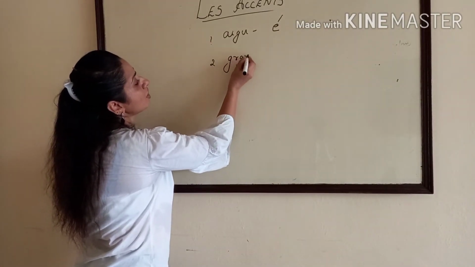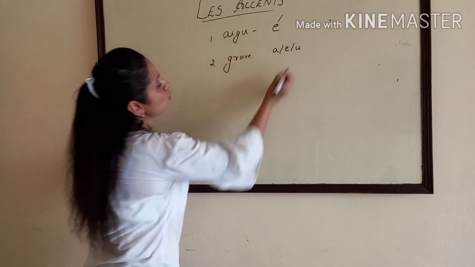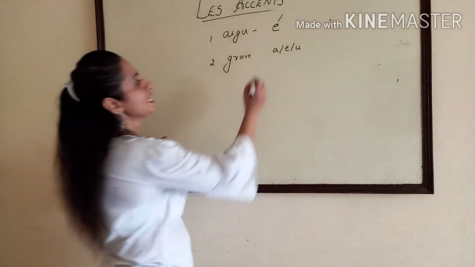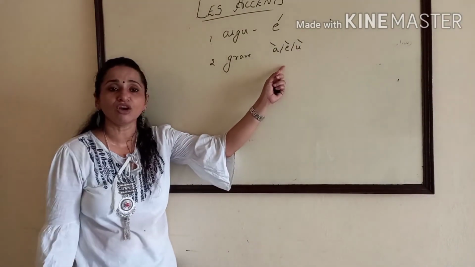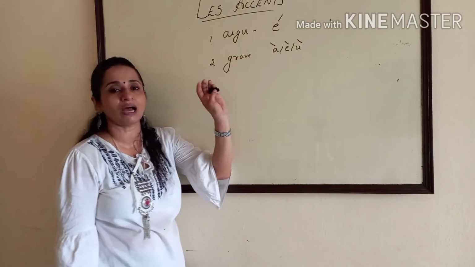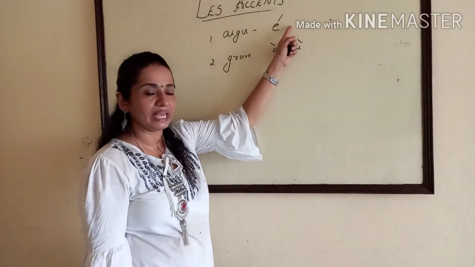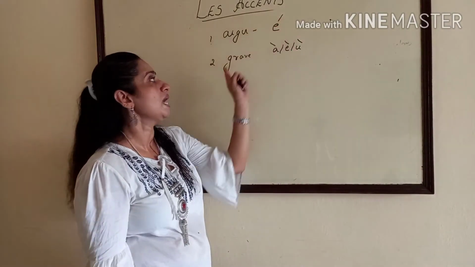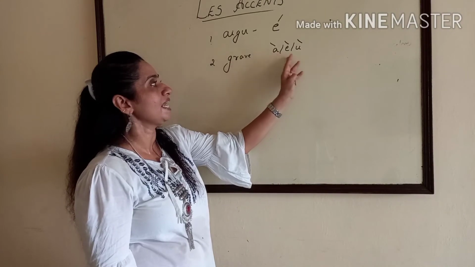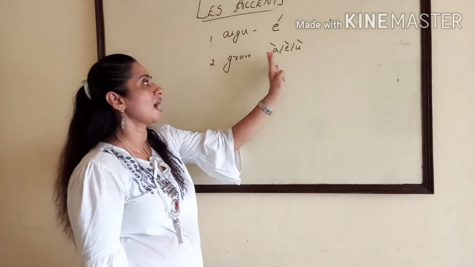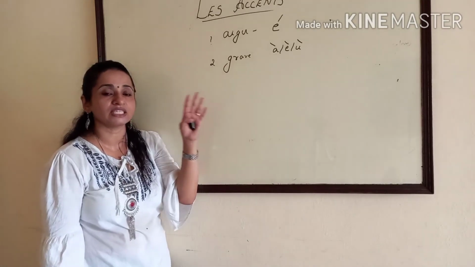Accent grave we put over A, E and U and it will change the meaning of the word and it has a short sound. You can put accent grave over A, E, U and it can change the meaning.